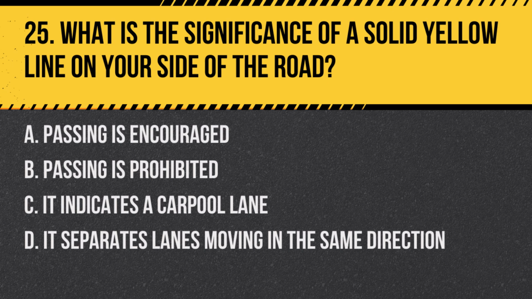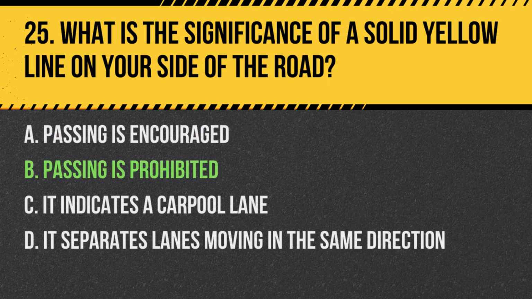What is the significance of a solid yellow line on your side of the road? A. Passing is encouraged. B. Passing is prohibited. C. It indicates a carpool lane. D. It separates lanes moving in the same direction.